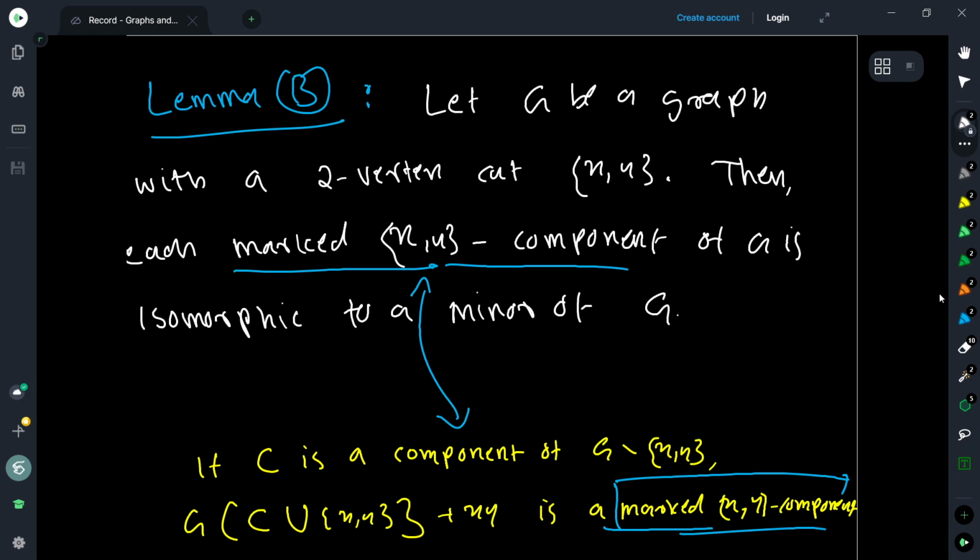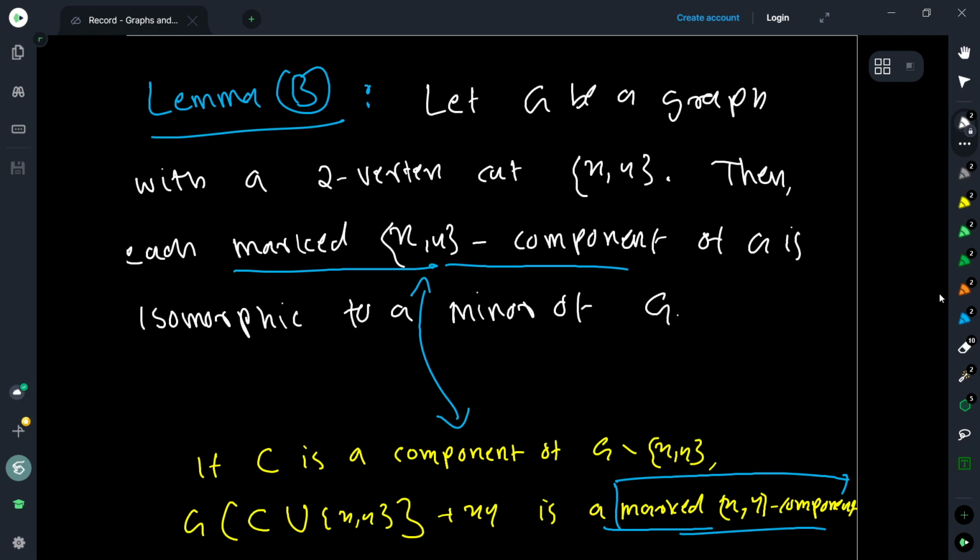Okay, so this is what I call lemma B. Suppose G is a graph which has a two vertex cut, that is, a set of two vertices whose removal separates the graph. So suppose XY is a two vertex cut. Then you consider the graph that you obtain by removing X and Y, and you get at least two components in this.